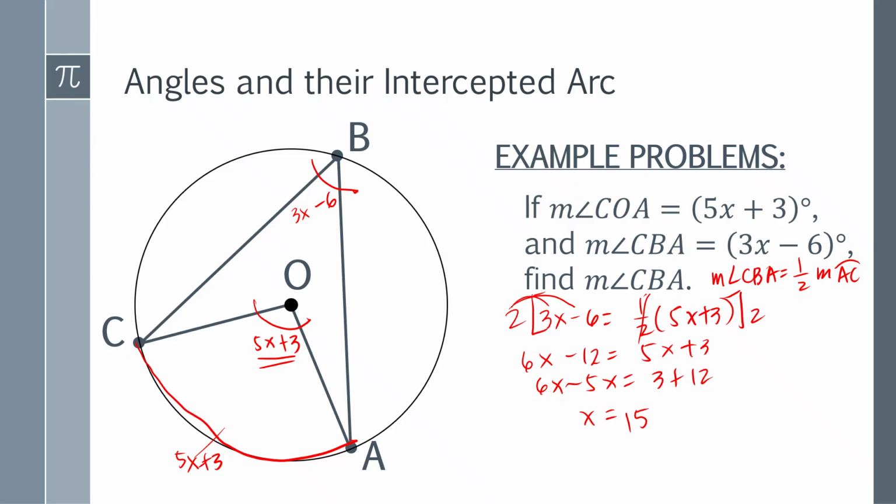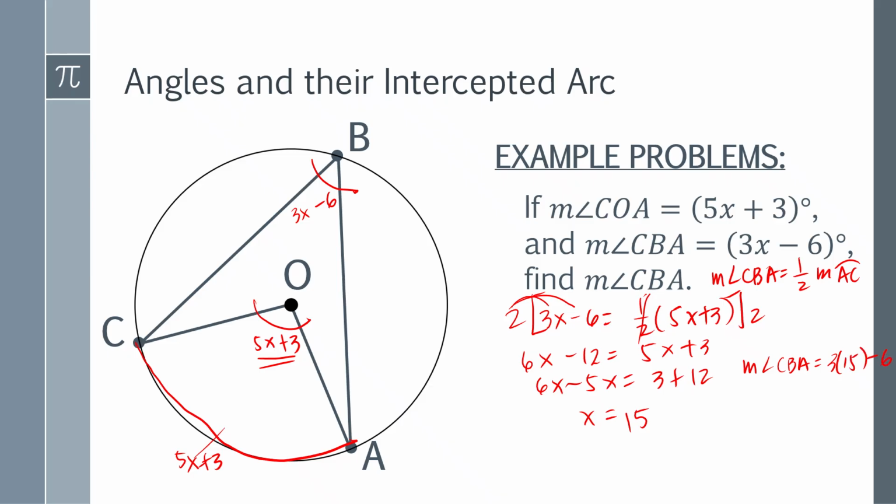No. This is not your final answer. How will you find the measure of angle CBA? Of course, you have to replace the value of x in this expression. So we have the measure of angle CBA is equal to 3 times 15 minus 6.